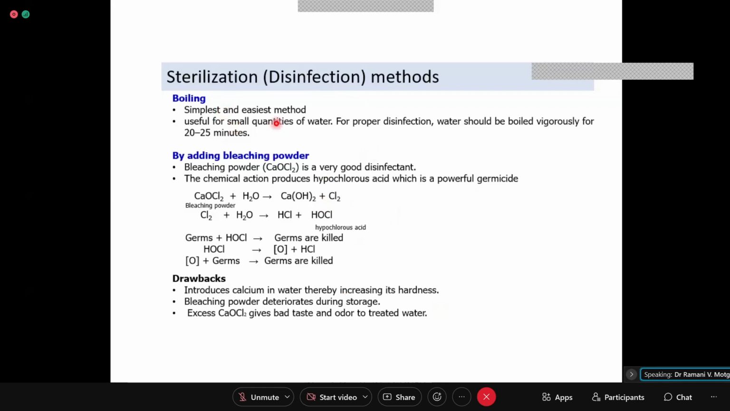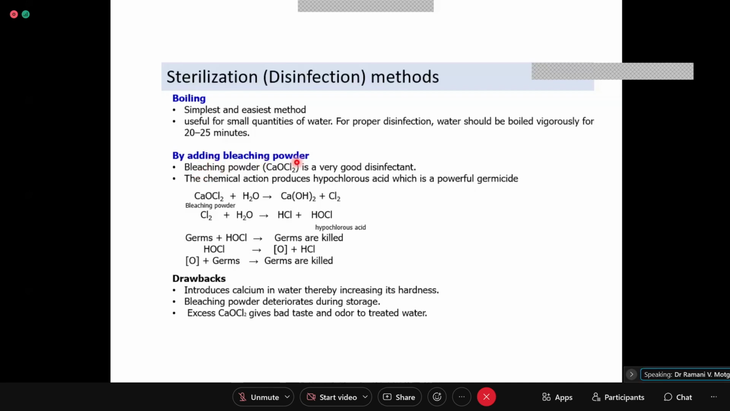Now, the best household method of sterilization of water is boiling. So generally in rainy season, drinking water is boiled to sterilize it. It is useful for small quantities of water only, like household only. For proper disinfection, water should be boiled vigorously for 20 to 25 minutes and then immediately it should be covered by adding bleaching powder. Now, this is a chemical treatment where a chemical like bleaching powder is used.